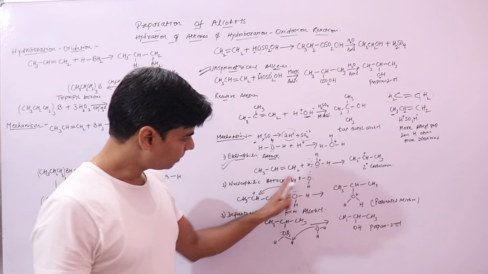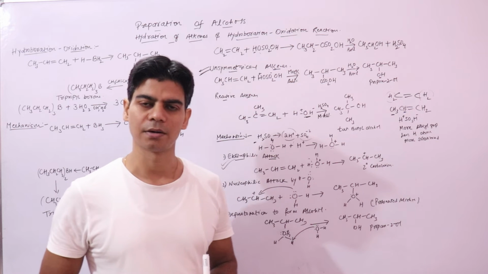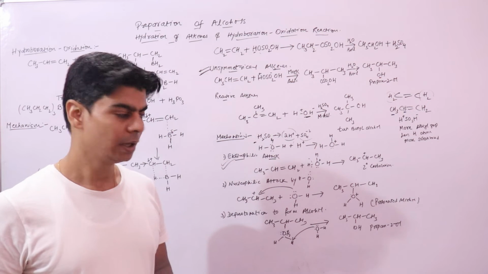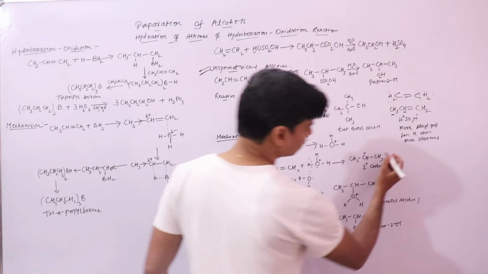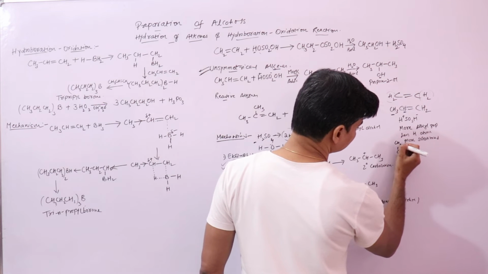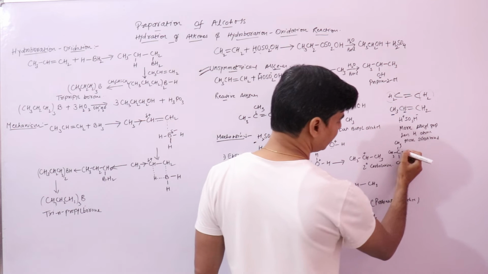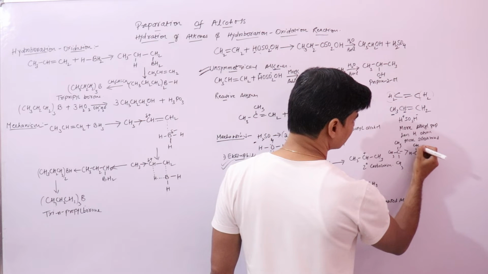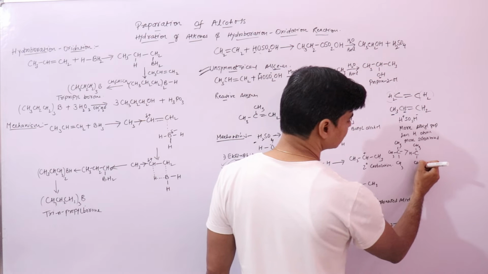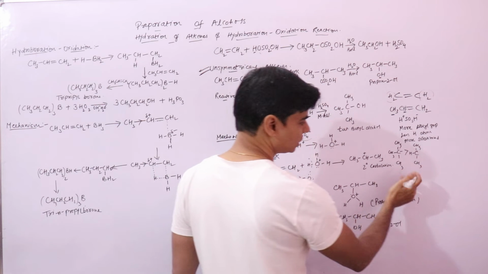Because in this step what is getting formed is a carbocation, which is a reaction intermediate, and we know that the tertiary carbocation has maximum stability. And this is your primary, which has less stability than tertiary.